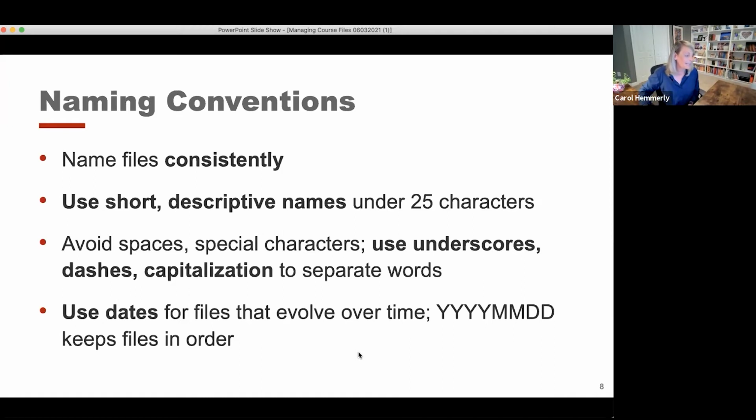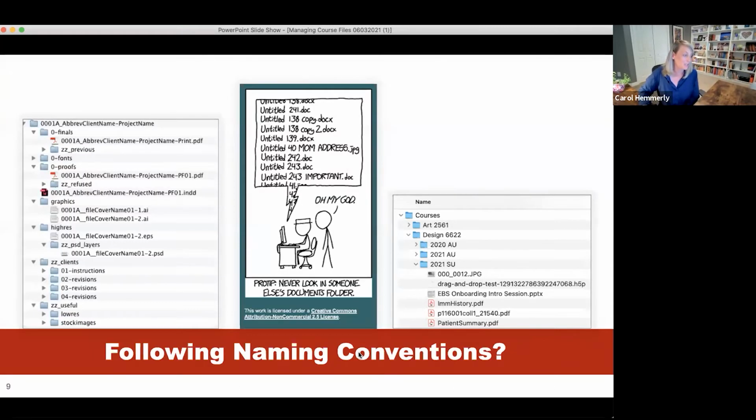So the next thing that we're going to be doing is looking at two file management examples. We have one on the left and one on the right. Those are the main ones we're looking at. The file management example toward the middle is just a silly look at what might be happening in some people's file folders. Hopefully that is not you. But we are looking at the one on the left and the one on the right.